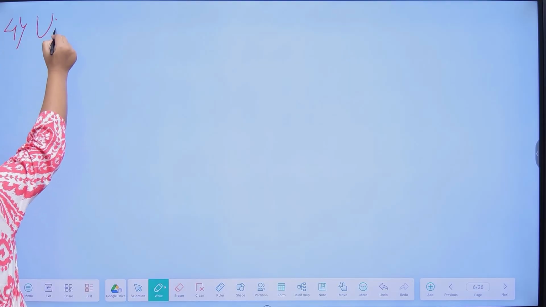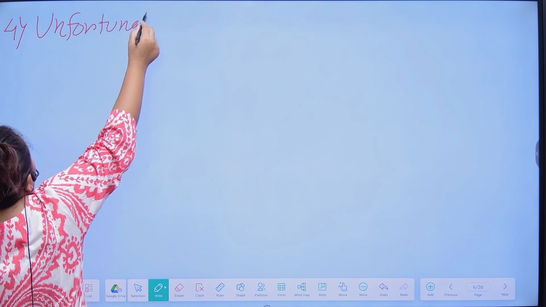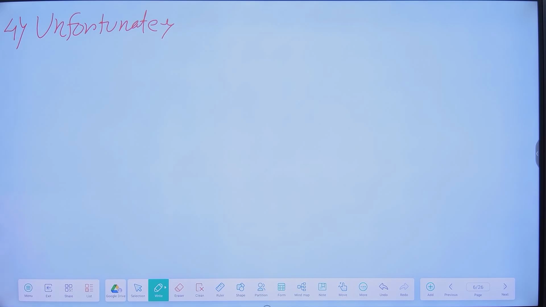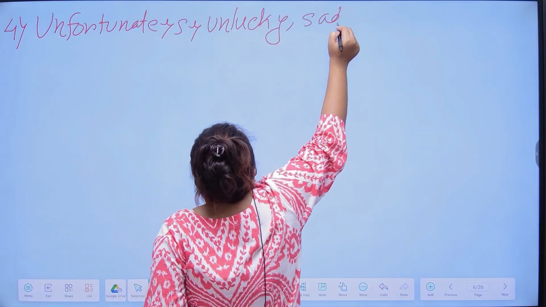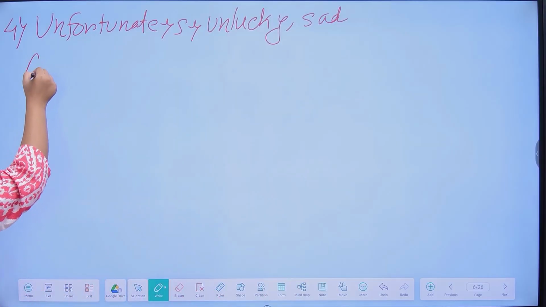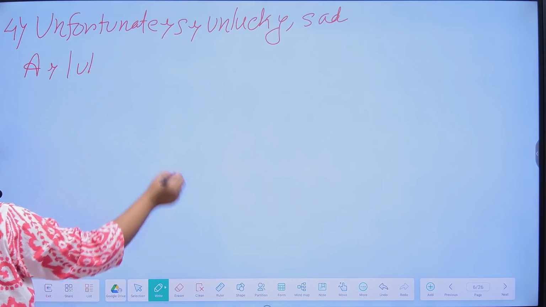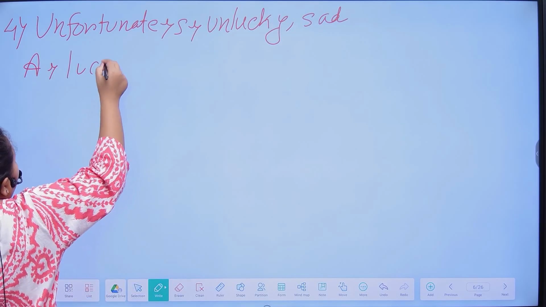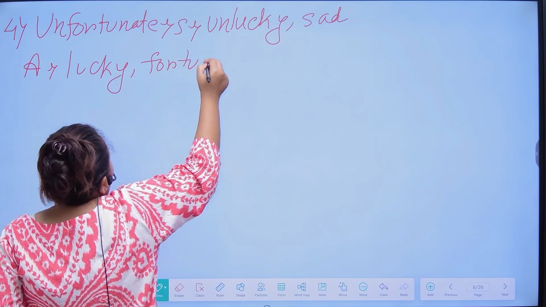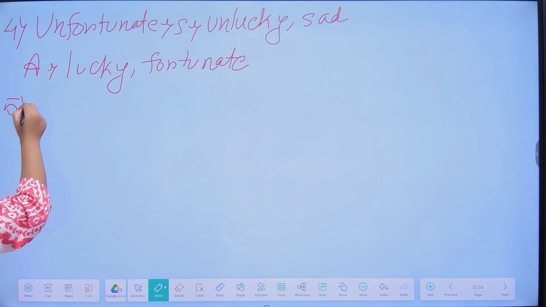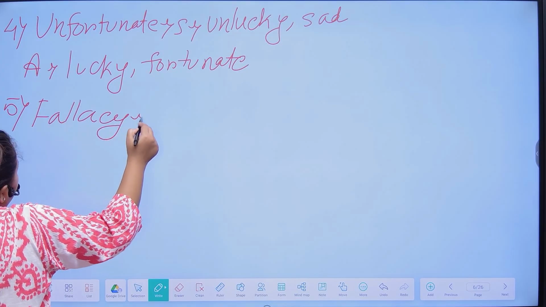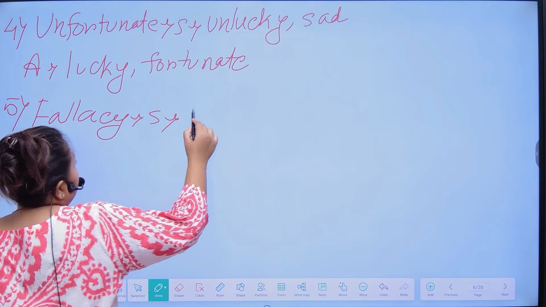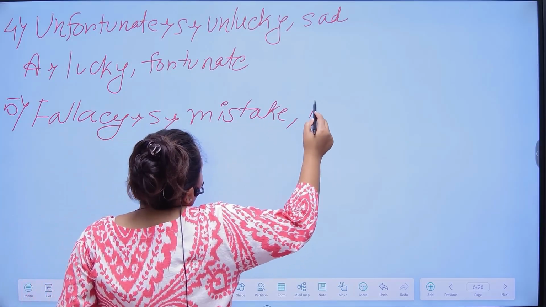The next word is unfortunate. The synonyms of unfortunate are unlucky and sad. The antonyms of unfortunate are lucky and fortunate. And the next word is fallacy. The synonyms of fallacy are mistake and illusion.